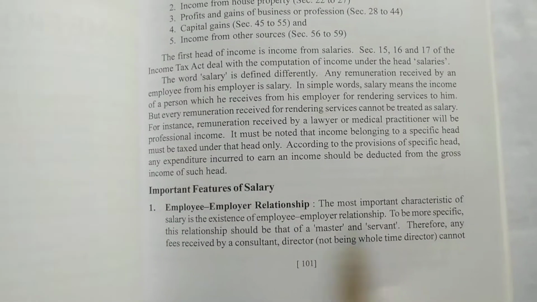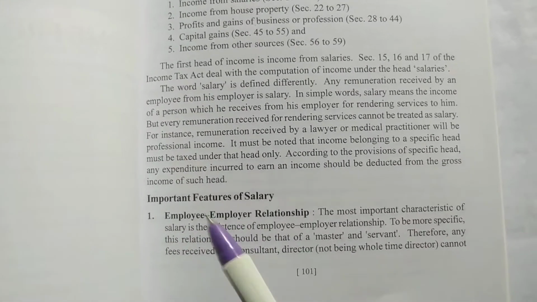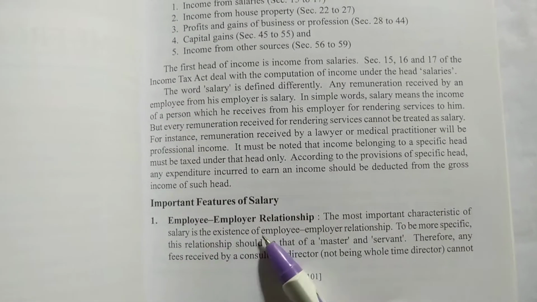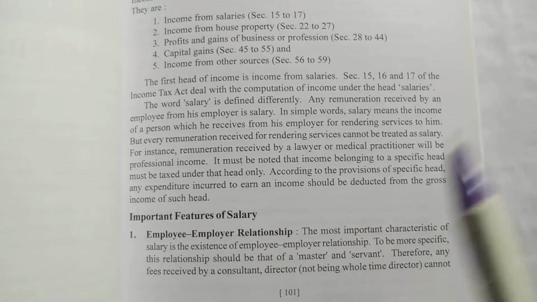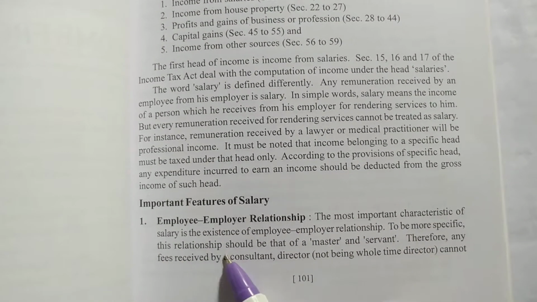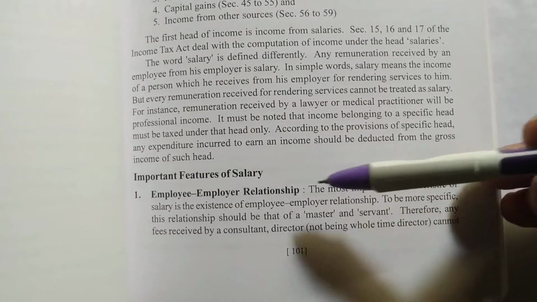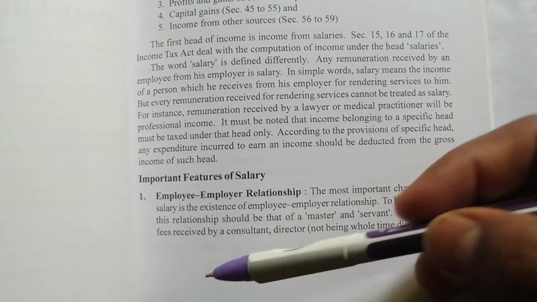First and important: employer-employee relationship. There should be a relation between employer and employee. The most important characteristic of salary is the existence of an employer-employee relationship. To be more specific, this relation should be that of master and servant. So who is a master here? Employer is a master. Who is a servant? Employee is a servant.